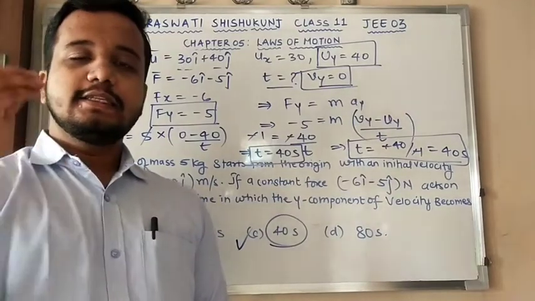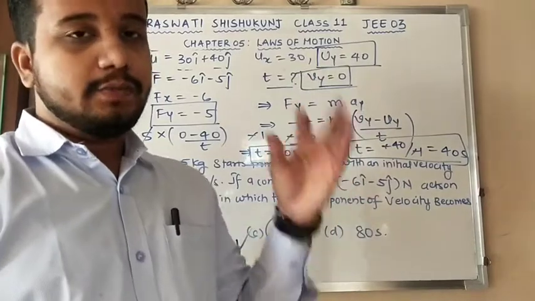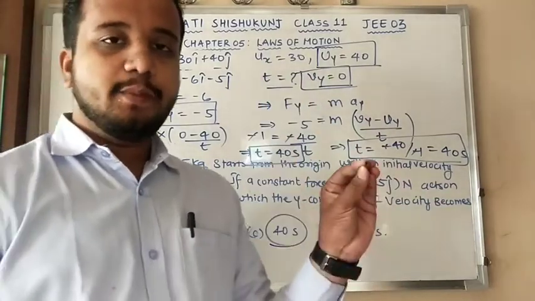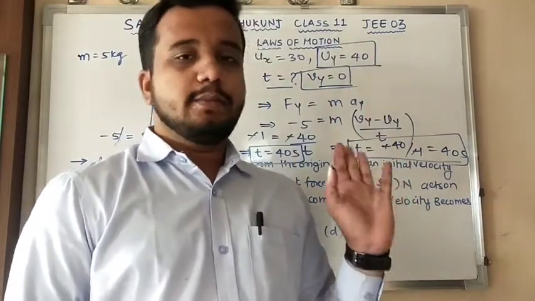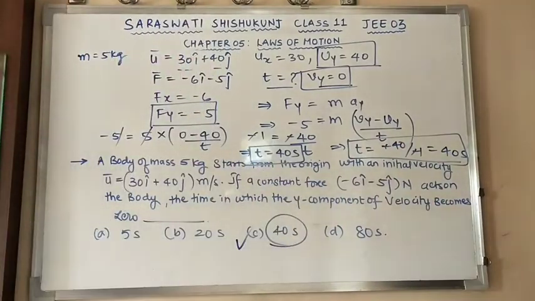So this is the easiest way to get the answer. If they ask for the y component, you have to take all the variables to be in y only. If they ask for the x component, you have to take all the variables in the x component to get the answer. Is this clear? Okay.